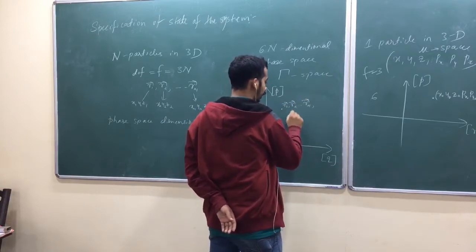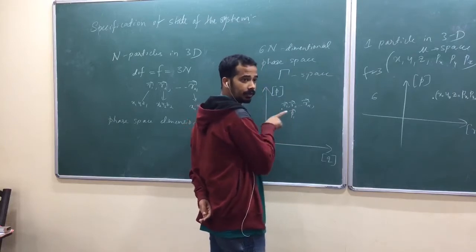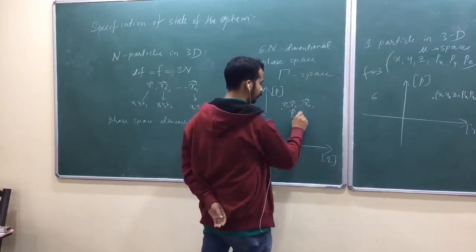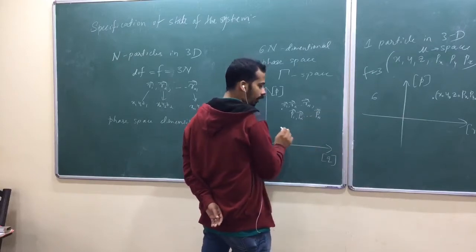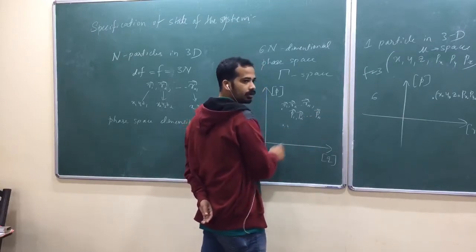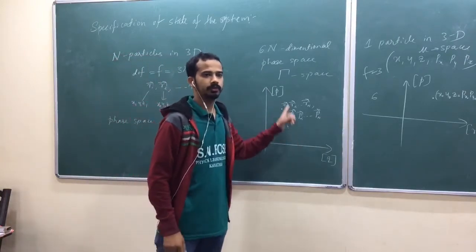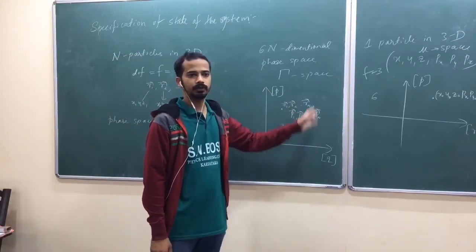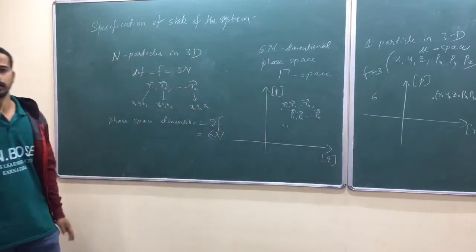Is that okay? And vector P1, the momentum of the first particle, in 3 dimensions. I'm talking about 3 dimensions, that's why I have to write vectors. Vector P1, vector P2, and so on up to vector Pn. Or you can write x1, y1, z1, x2, y2, z2, and so on up to xn, yn, zn. Px1, py1, pz1, px2, py2, pz2, and so on. Totally 6n coordinates. Is that okay?